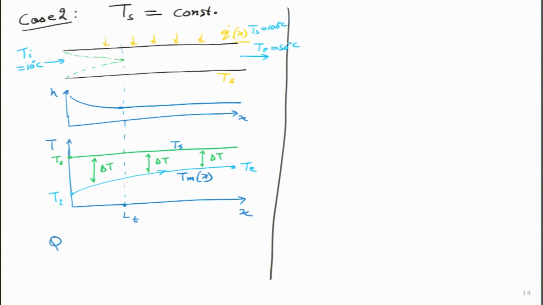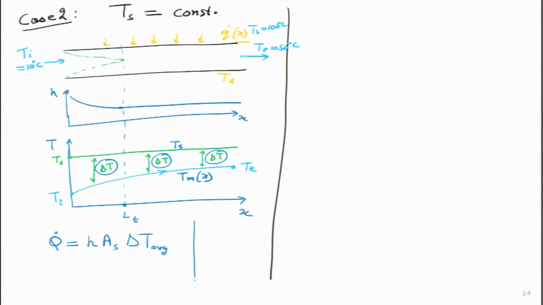Now let us write the rate of heat transfer over here. So convection always we can write as h A into some delta T. And we have to figure out the value of this delta T. So should it be this delta T I should take? Should I take this one or should I take this one?